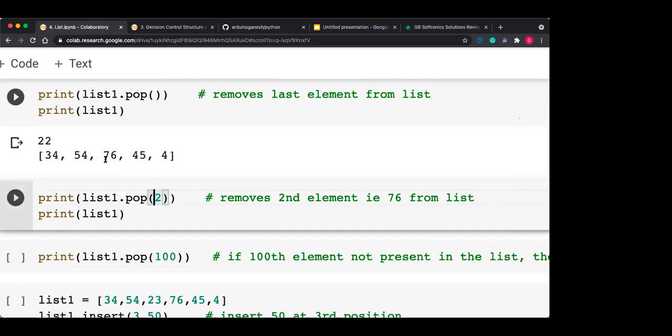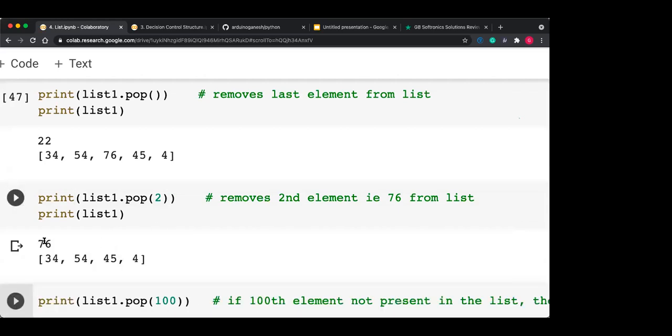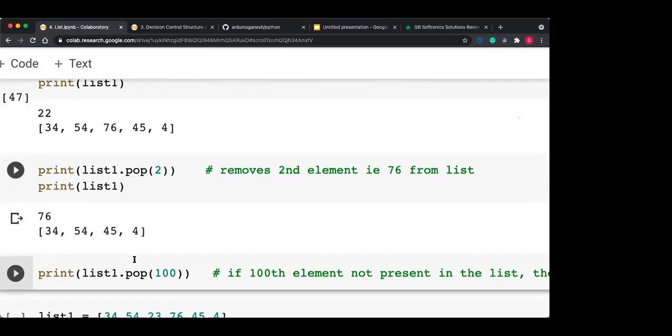But you can use the pop function to remove a particular data item also. For example, if I give an index to the pop function, then it removes the data item from that particular index. So pop 2 will remove 76. Now your list one contains only 34, 54, 45 and 4. 76 is not there.